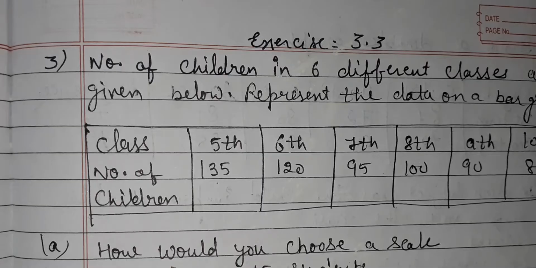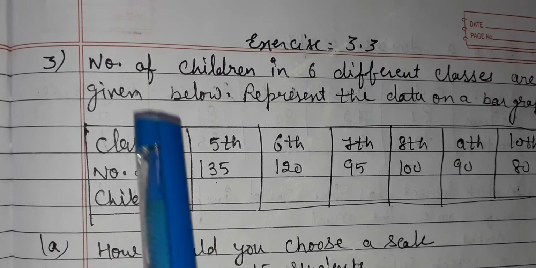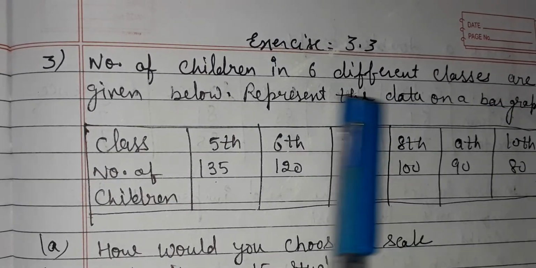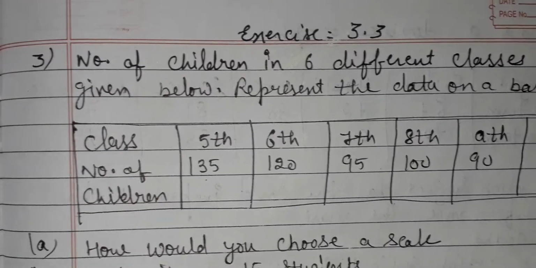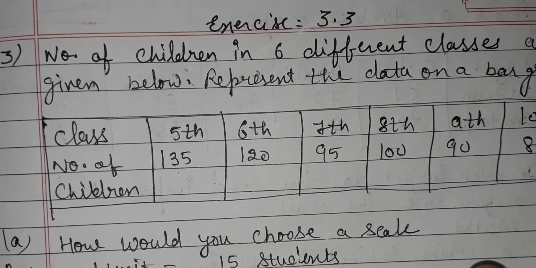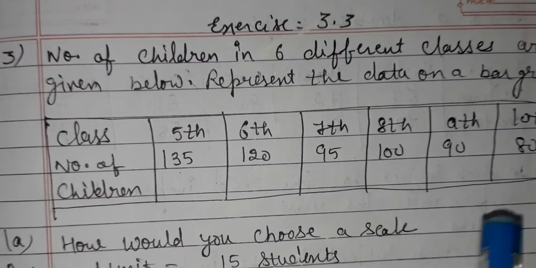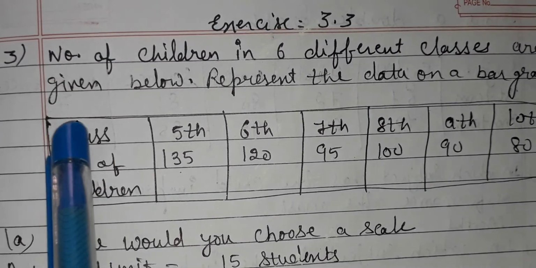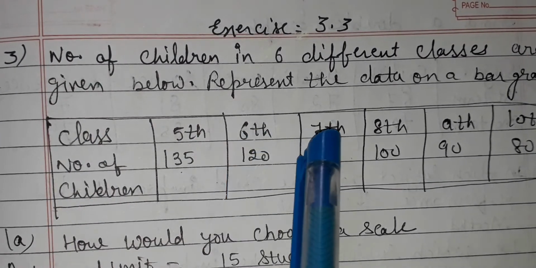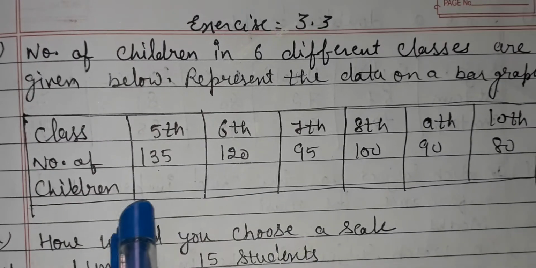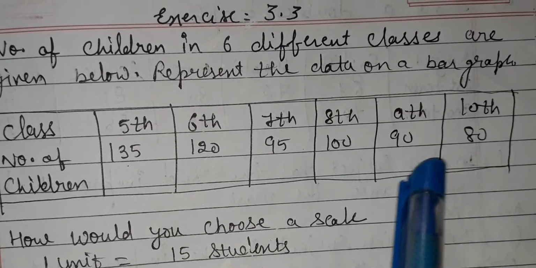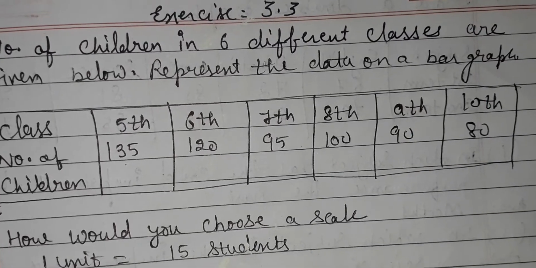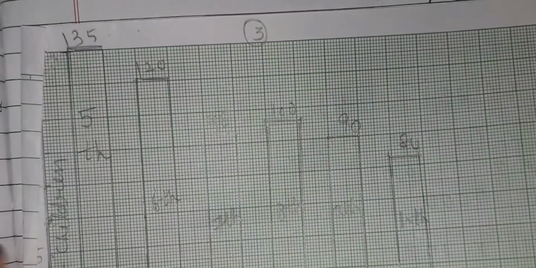Okay. Now the third question is, the number of children in 6 classes are given below. Represent the data on a bar graph. Now you have to show this data on a bar graph. The classes given are 5th, 6th, 7th, 8th, 9th and 10th, and the numbers of children are 135, 120, 95, 100, 90 and 80. Okay, I will show you the graph. This is your graph, class.